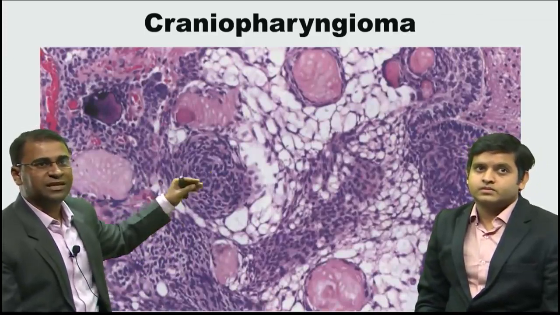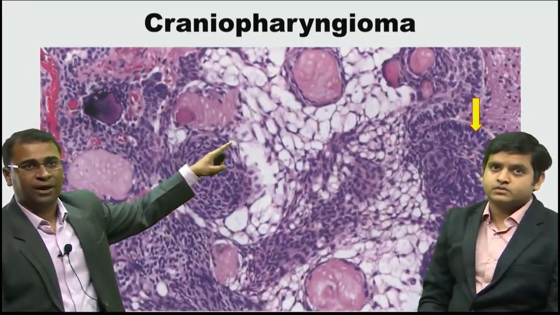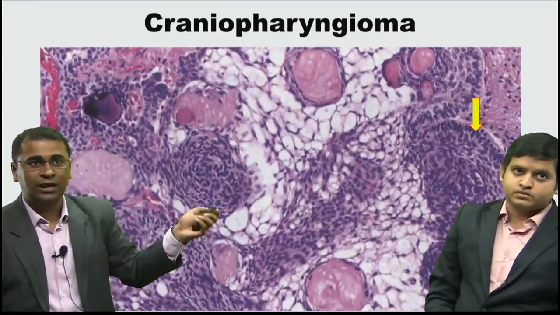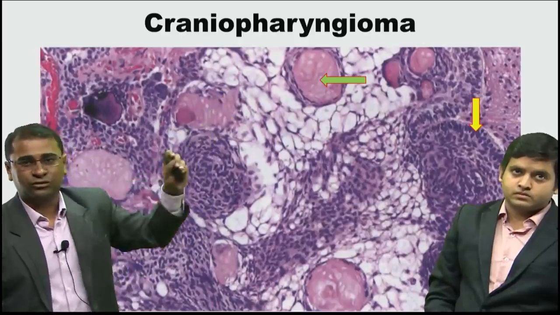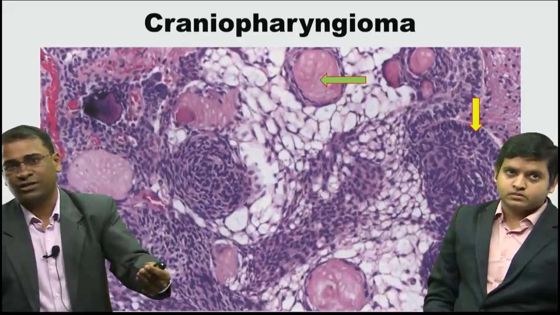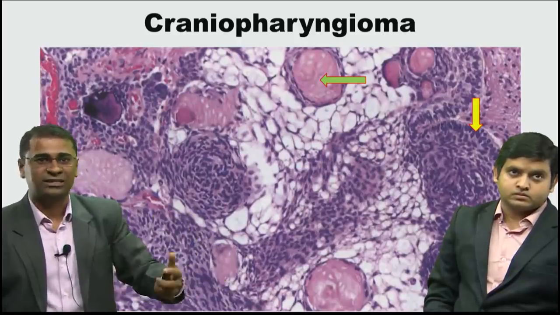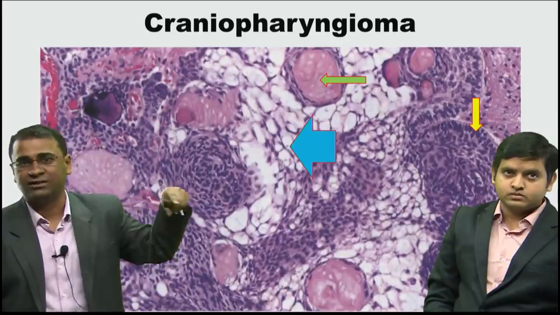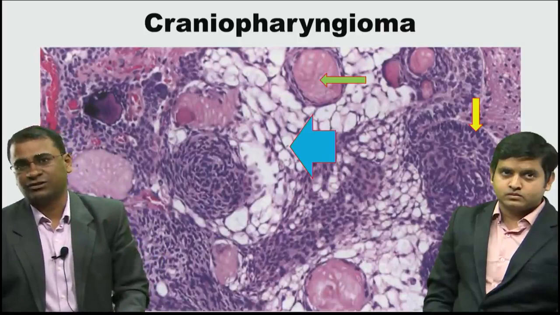This whole area are basically the squamous cells. Now, when you look at the yellow arrow marked area, these basically are the squamous cells arranged like a palisade. And this pinkish area is coming from squamous cells. You all know squamous cells showing a pinkish area will be keratin. Because it doesn't show any nucleus, hence we call it wet keratin. So wet keratin along with the squamous cells being seen in this compacted area is one of the characteristics that you see in craniopharyngioma.